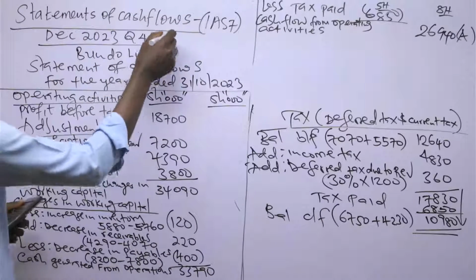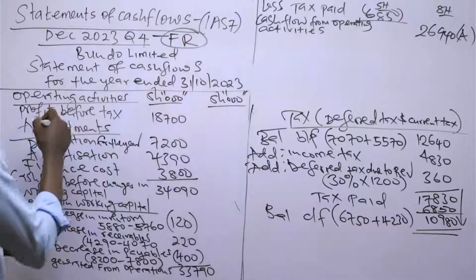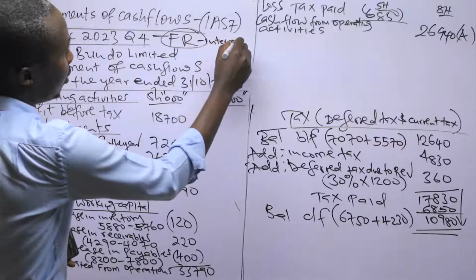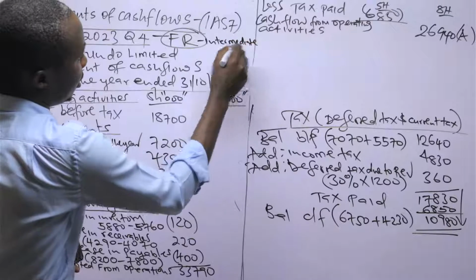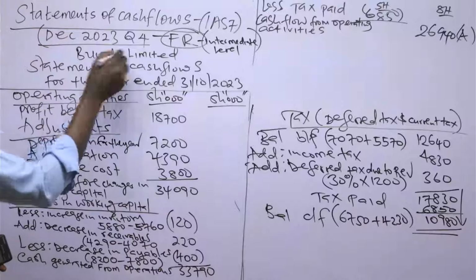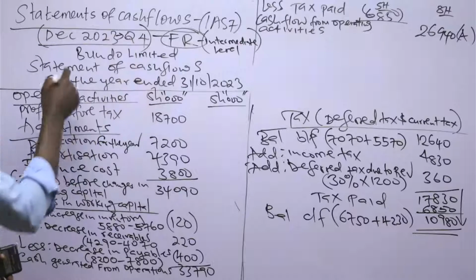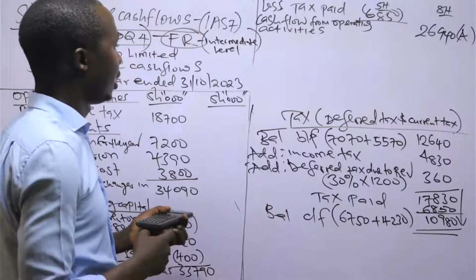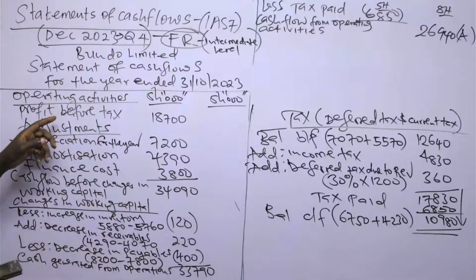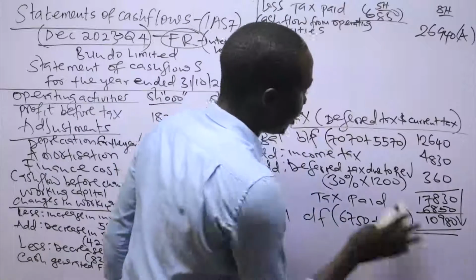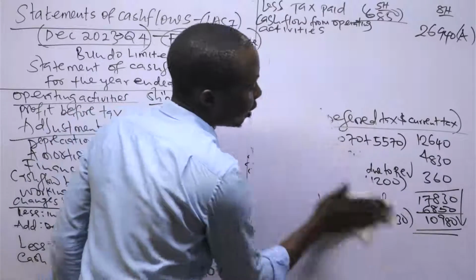This is FR, financial reporting, intermediate level, the course offered by CASNEB. So the FR December 2023, question 4, is the presentation of the statement of cash flows. We have done operating activities. Cash flow statements are presented based on three activities: the operating, investing, and financing.